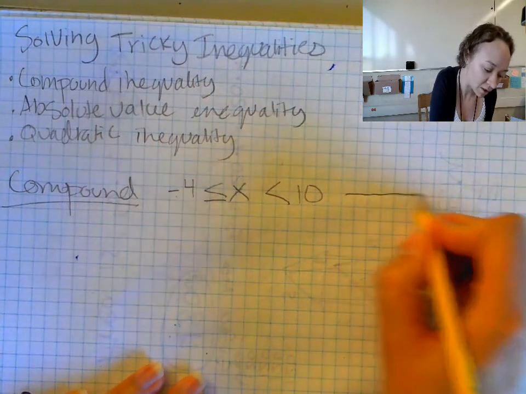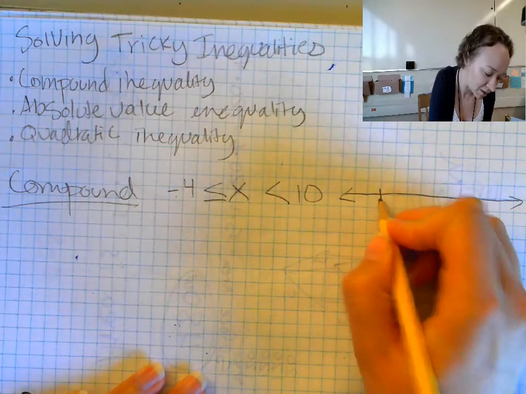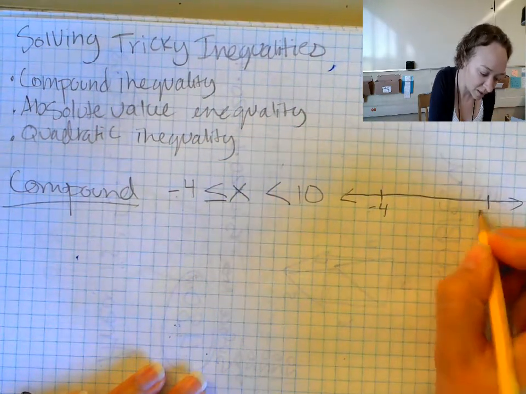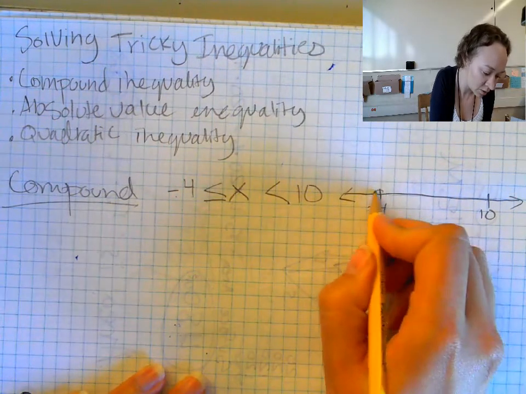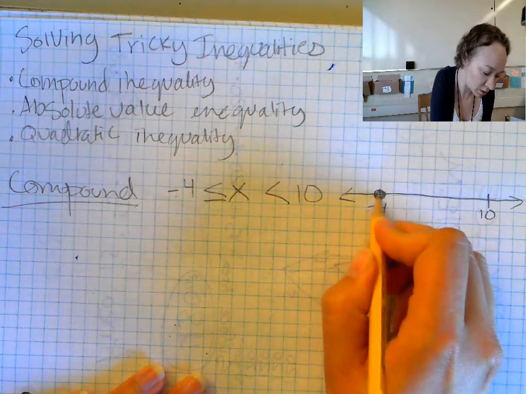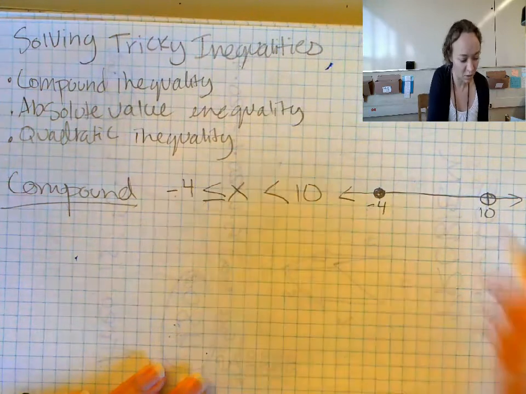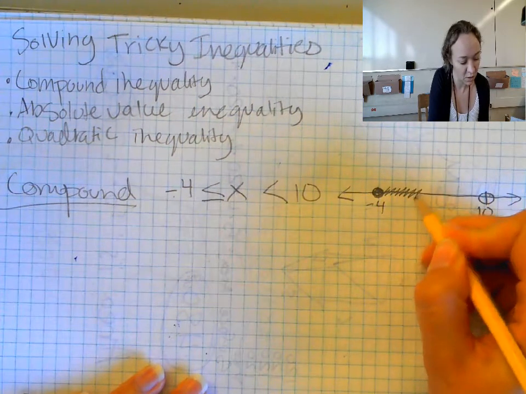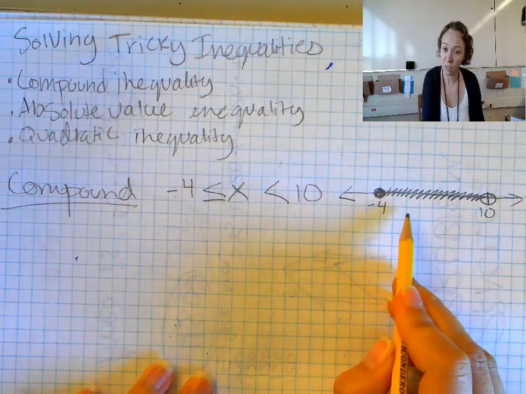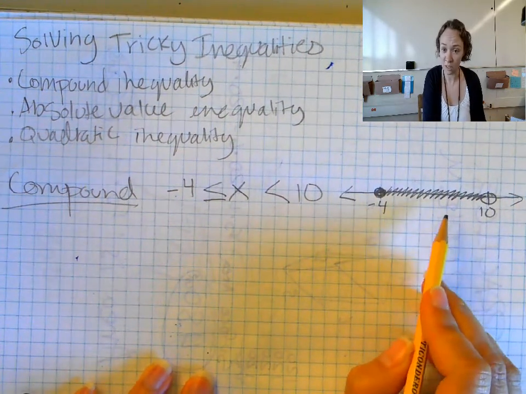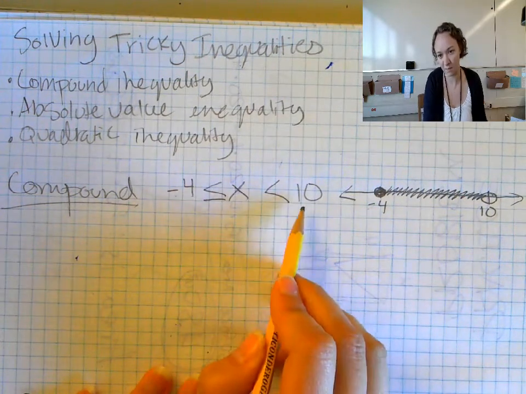But you could graph it on a number line and you might have -4 here, and 10 here. It's greater than or equal to -4, so that would be a closed dot on -4, but it's less than 10. That means it's everything in between. So you would shade in that region, showing that numbers like -3 or 5 or 0 would all work because they're all bigger than -4 but less than 10.